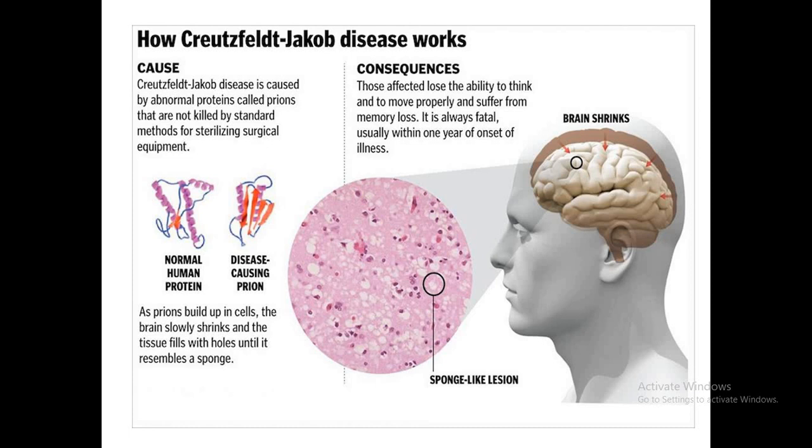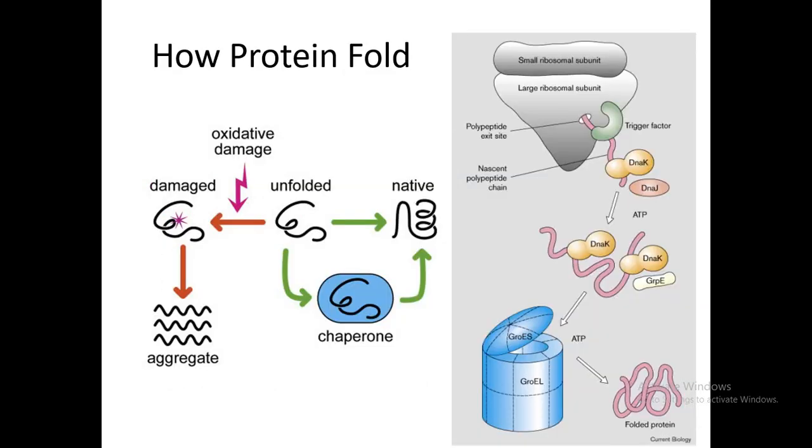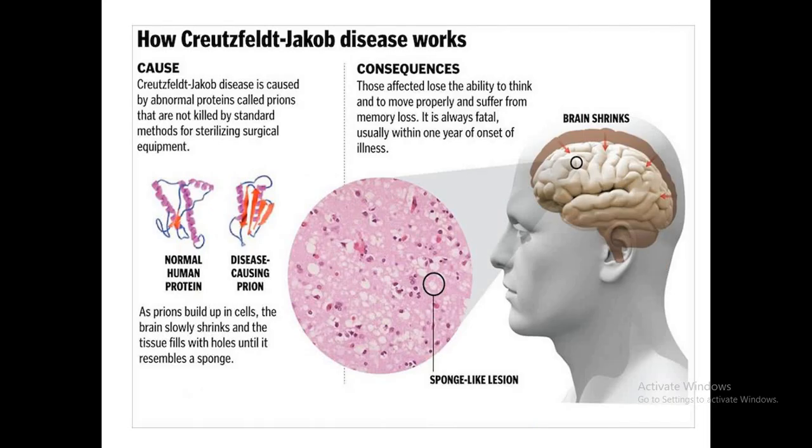The other reason why protein folding is important is that if the protein does not fold itself, the misfolded or unfolded protein would make aggregates, and these aggregates would accumulate in the cell and lead to toxicity, damaging the cell, or the cell would die.